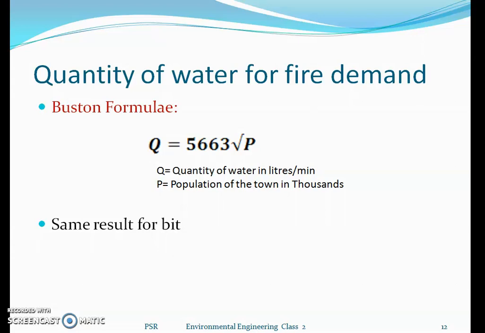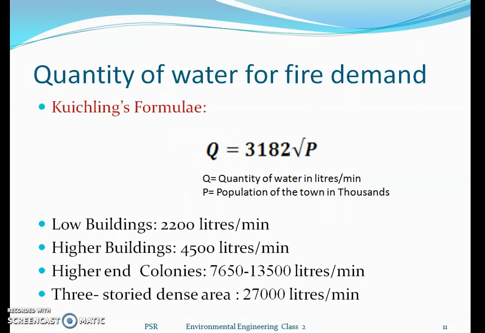It is not used because this formula gives the same water demand for both residential and industrial areas. That is the reason we are not going to use Boston's formula. For Indian conditions, as mentioned, we use Cochin's formula.